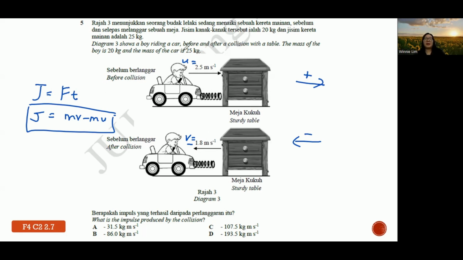And then finally, the mass is 25. And we can actually factorize the mass as well. So therefore, you will have 25 times negative 1.8 minus 2.5. And then you press the calculator and find out the answer. So you will actually get the answer as negative 193.5.